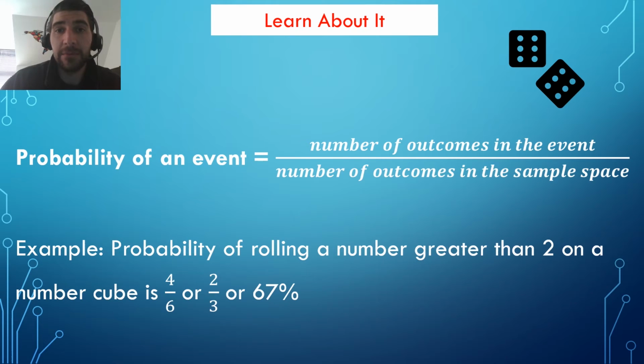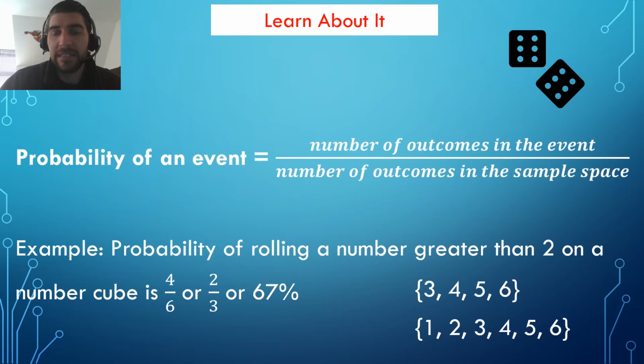For example, the probability of rolling a number greater than 2 on a number cube is 4 out of 6 because there are 4 numbers on the number cube that are greater than 2 out of the sample space, which is any number that it can land on. So the possibilities are 3, 4, 5, or 6. Now, of all the possibilities on the number cube, we have 1, 2, 3, 4, 5, 6, which means that our probability will be 4 out of 6, which can be simplified to the fraction 2/3, or written as a percent, and it is approximately 67%.